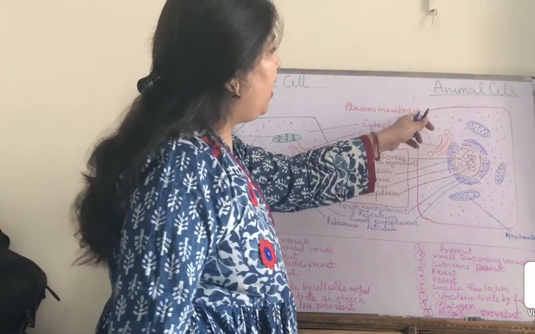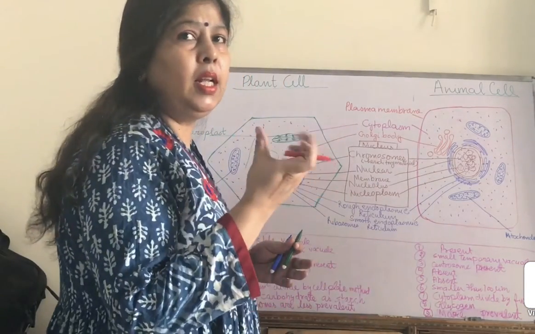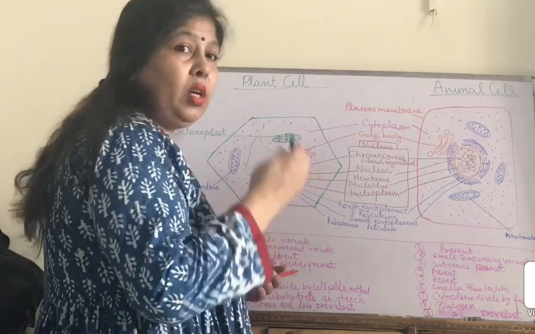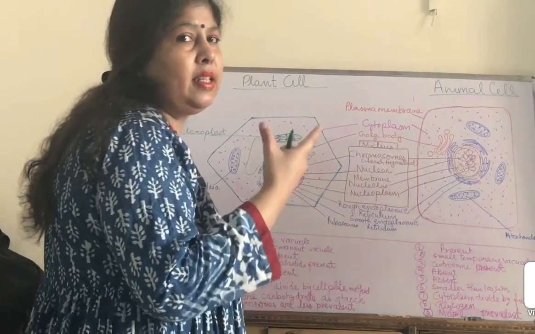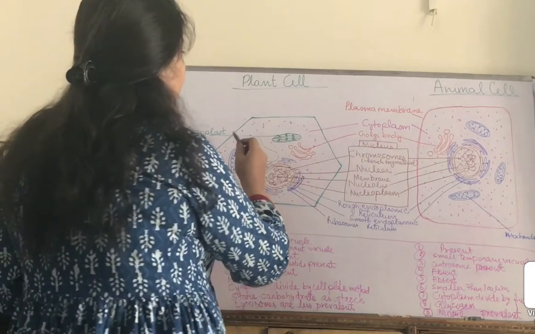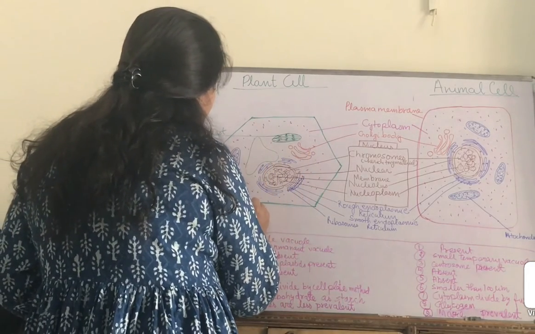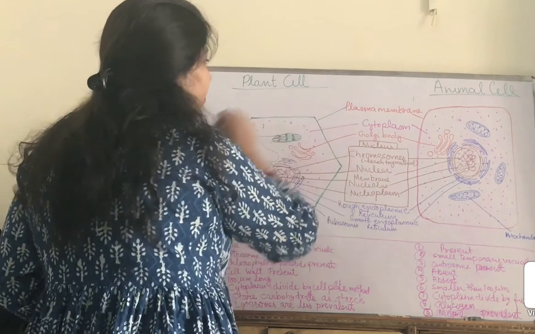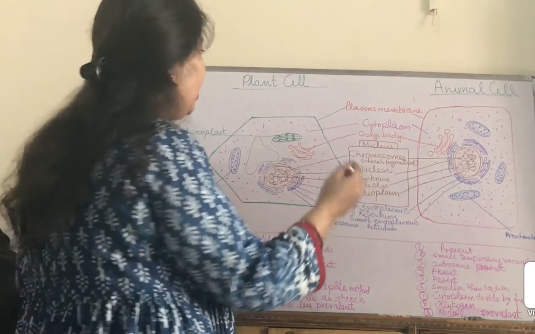It is a thin, delicate, flexible outer covering of the animal cell. But the outer covering of the plant cell is different from the animal cell, and it has two layers. One layer is the plasma membrane, and one outer layer